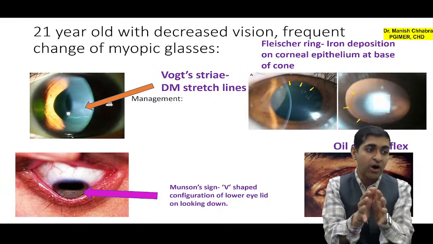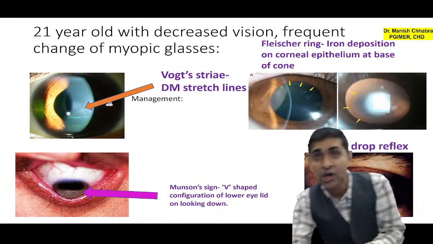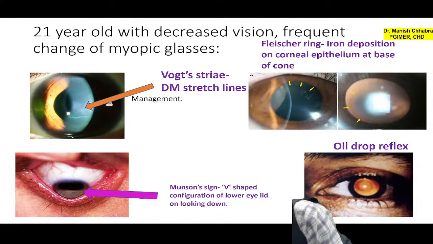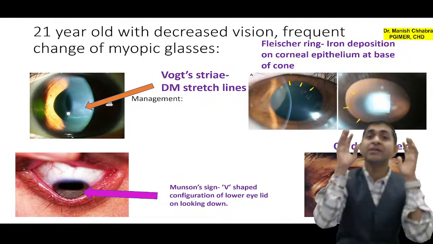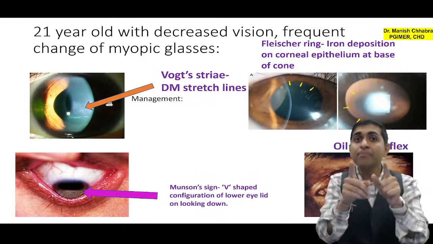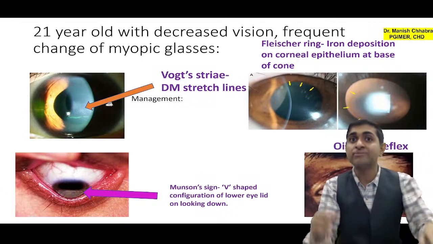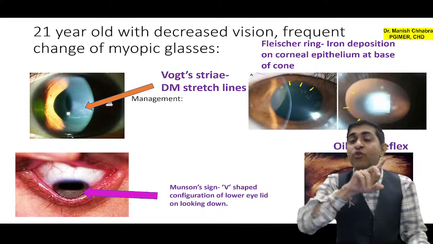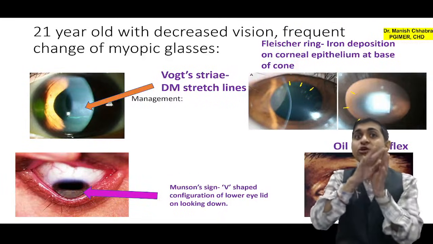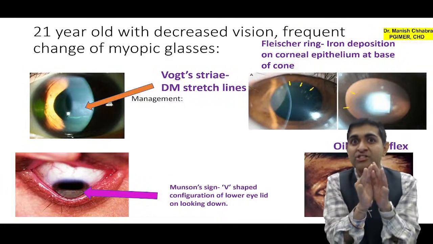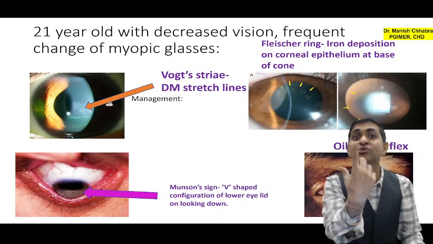So we are talking of keratoconus. This is your oil drop reflex. Don't confuse oil drop reflex with that of oil drop cataract. Oil drop cataract is due to galactosemia, and also don't confuse it with that of oil globule reflex. Oil globule reflex is due to lenticonus, but oil drop reflex is due to keratoconus.